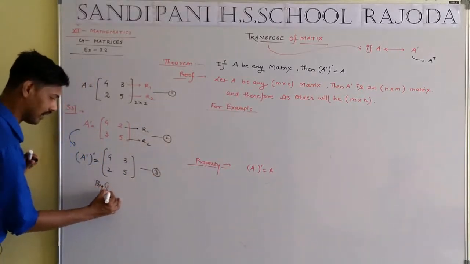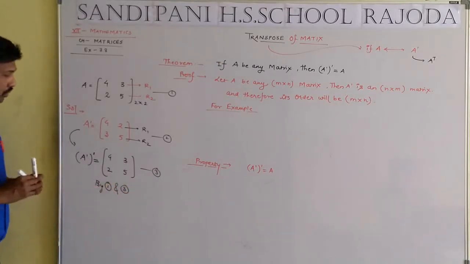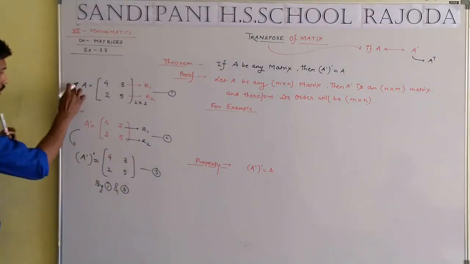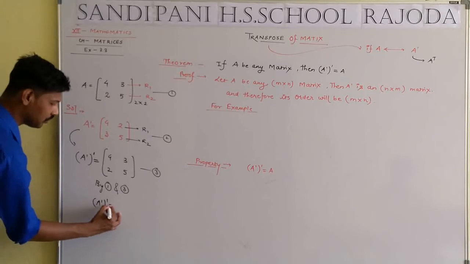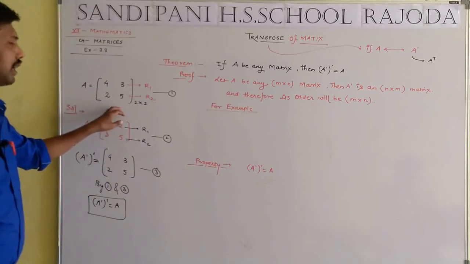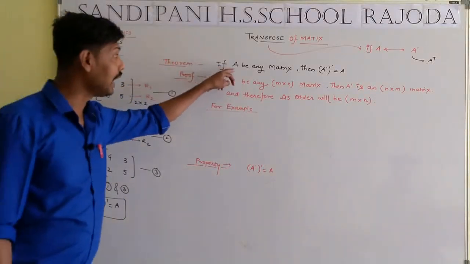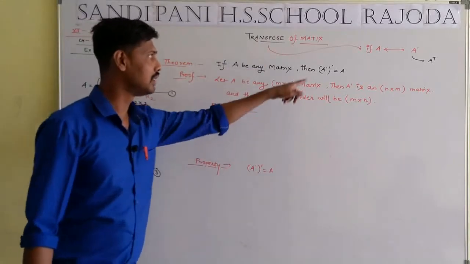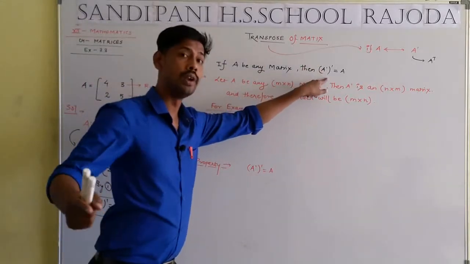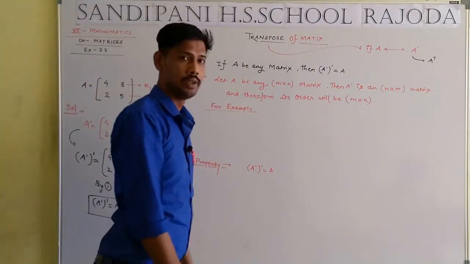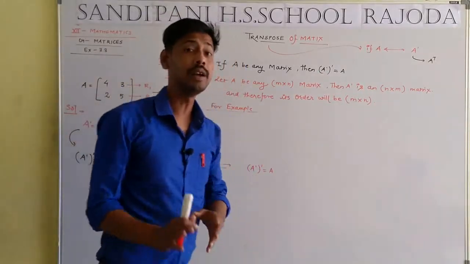By equations 1 and 3, with the example 4 3 2 5, we see that the right-hand sides are the same, so we can write A dash whole dash equals A. I think you are getting the proper solution, by use of a suitable example. If A is any matrix, 2 by 2, 3 by 3, 2 by 3, any type of matrix, then A dash whole dash, that is the transpose and then again the transpose, will be equal to the original matrix. In another form, transpose is cancelled by transpose.